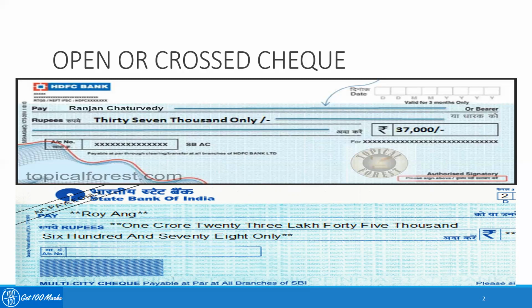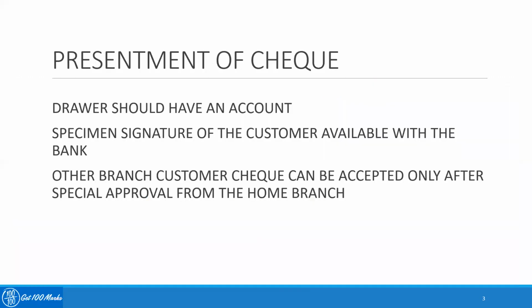So if it's a cross check and the banker makes a payment against it without looking at the aspects of the crossing, then obviously the banker loses the statutory protection because that becomes a forged endorsement. So this is the case of an open or cross check.